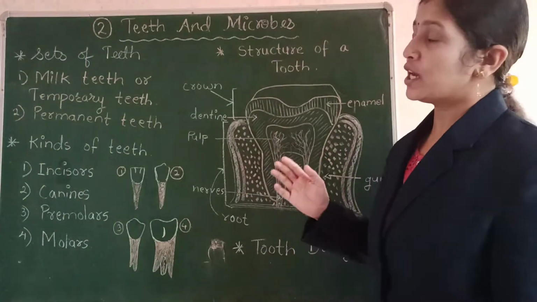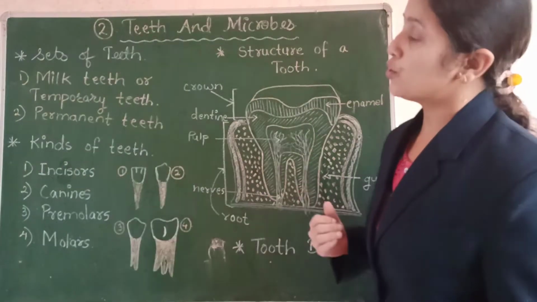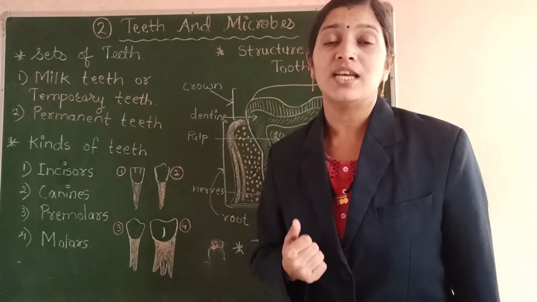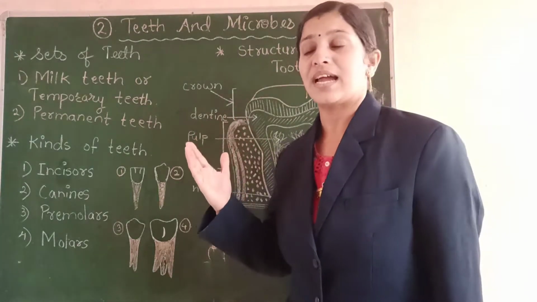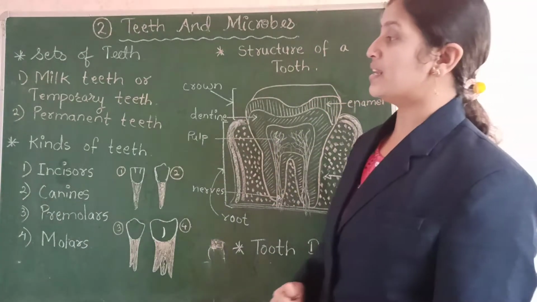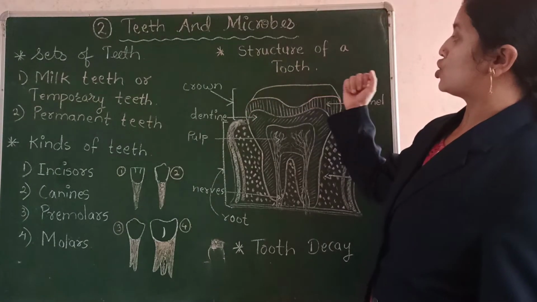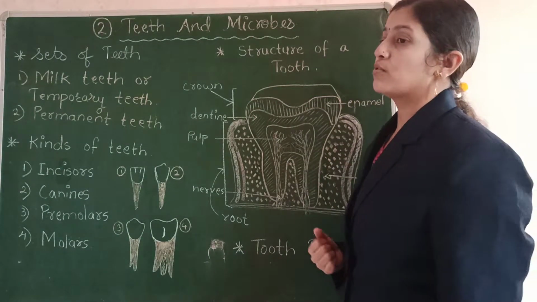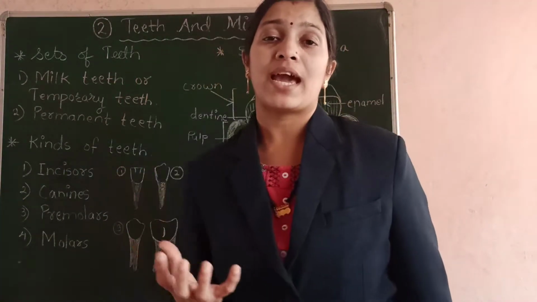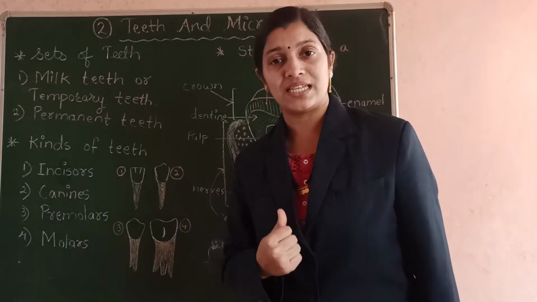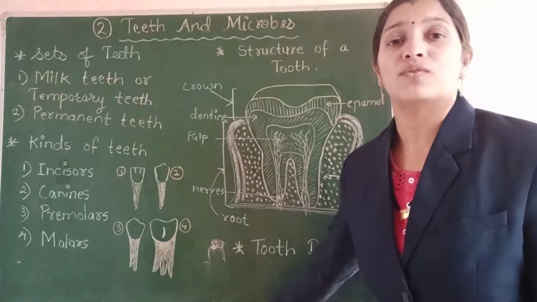In this topic we are going to learn about the importance of the teeth, as well as the sets of teeth that a human being has from childhood to adulthood. We will also be learning the kinds of teeth, the structure of a tooth, and what tooth decay is, or the reasons we have toothache or tooth decaying. So we will begin our lesson with the importance of the teeth.